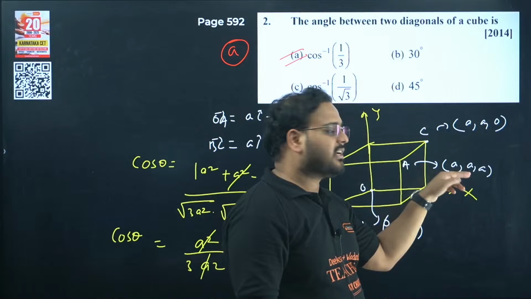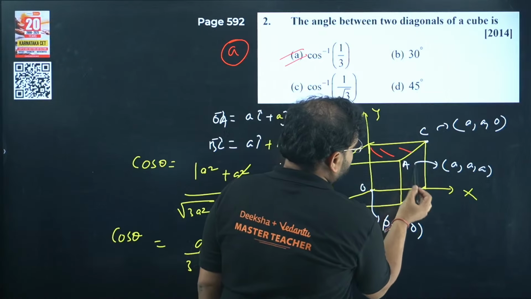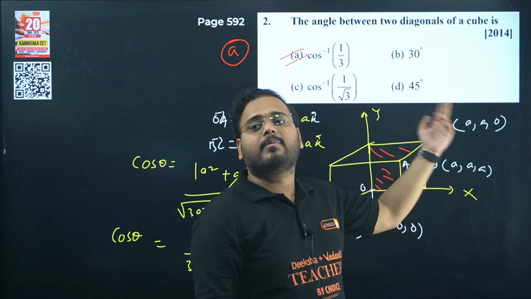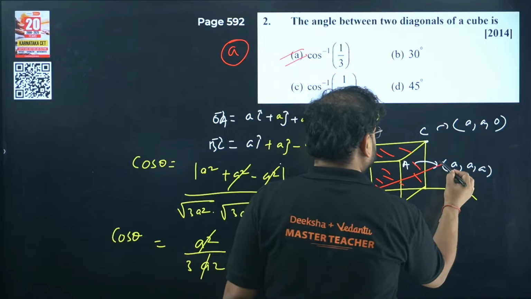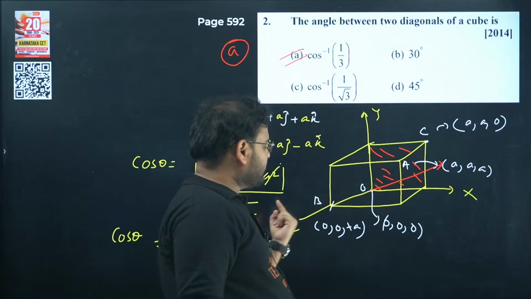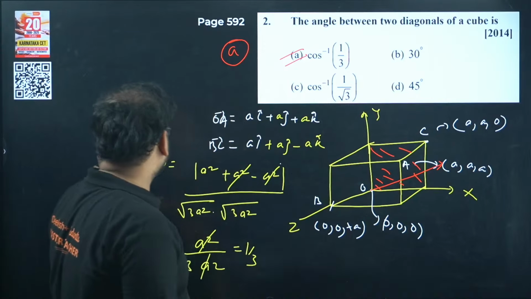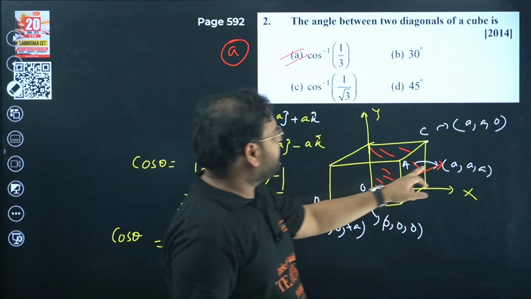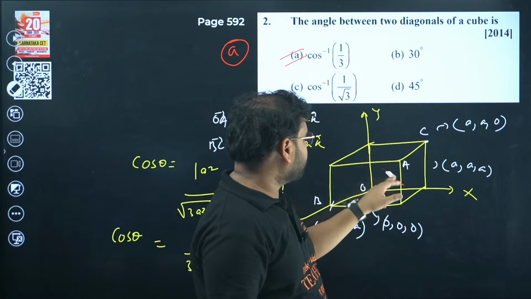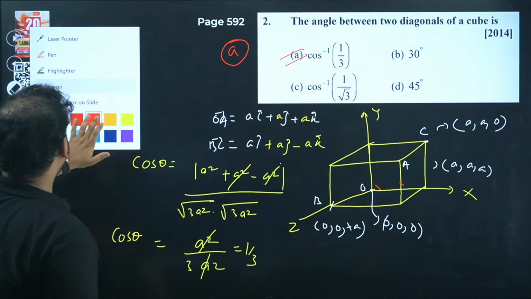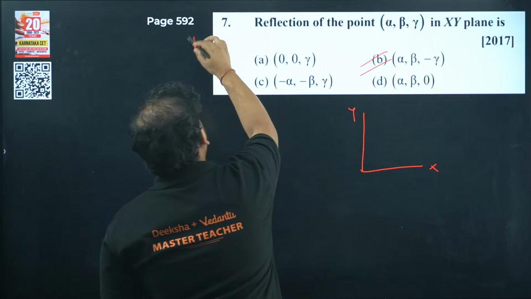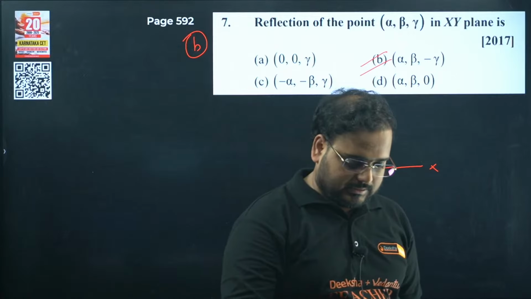If I take the mirror image of this across the xy plane, now this is my xy plane, okay? Only this z axis will become negative. This will go back like this. So it will become A, A, minus A. Basically this is going backwards. This is the positive z axis, this will be the negative z axis. So the answer will be what? Your answer will be simply z will have the negative sign, the rest all will remain the same. Let me remove this just to avoid any confusion. Okay. Here you go. So the answer will be what? This one. Option B. Yes.